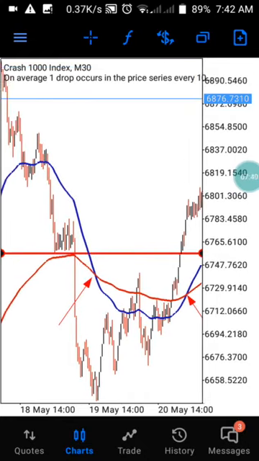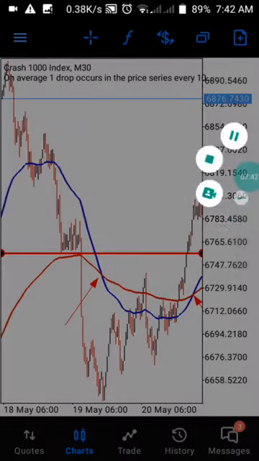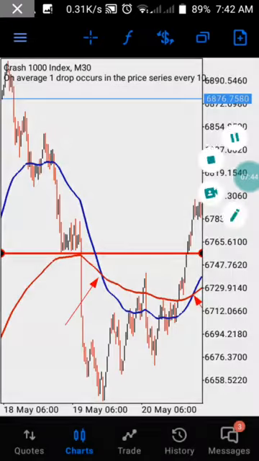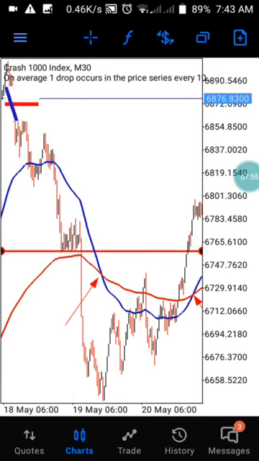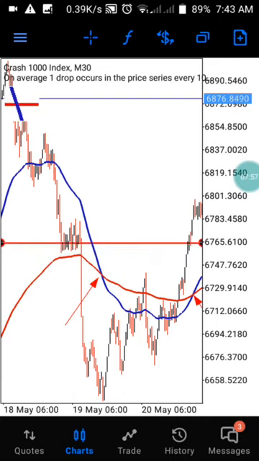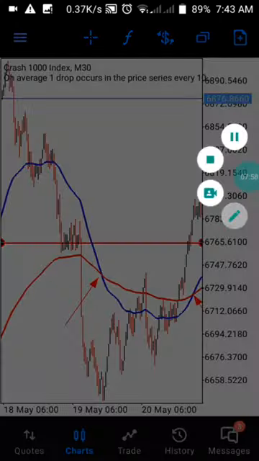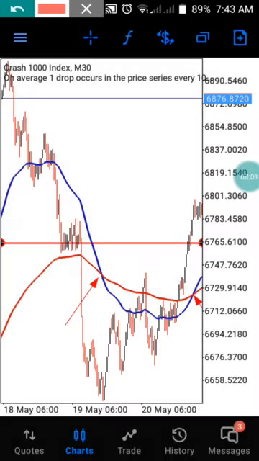Then you place it around this place. Once you place it around here, you check your average from this level, which is 6765. That is the area. Then you are going to be placing your horizontal at that level. So you can see that the uptrend is giving us a signal from the downtrend, so there's this probability that our market is going on an uptrend.